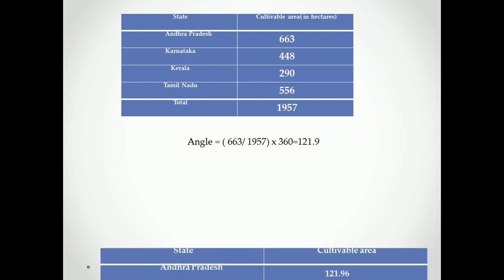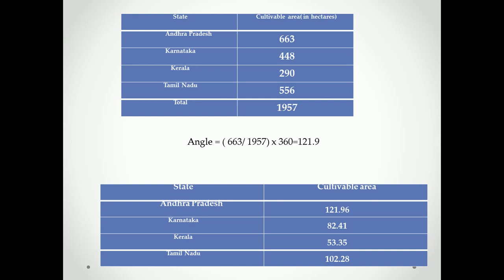Likewise, different angles are found. For Karnataka, 448 divided by 1957 into 360 comes to 82.41.